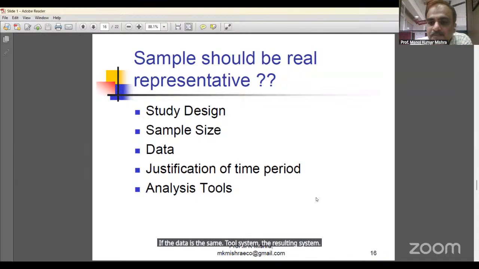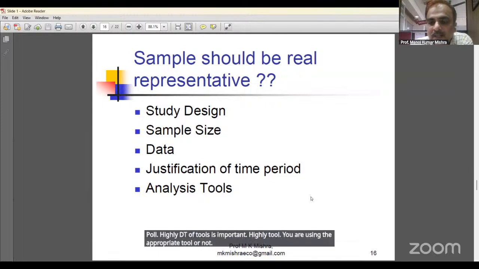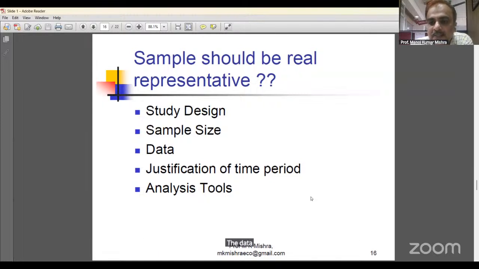So validity of tools is important. Valid tool. Are you using the appropriate tool or not? The data is valid or not. The data is accurate or not. If you take wrong data, not authentic data, of course the result will not be good. The result will be confusing, and it will mislead, and you have to use the proper tools.